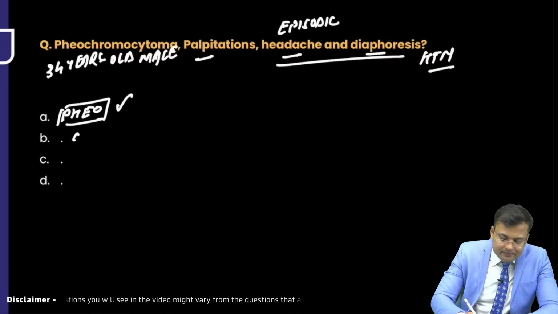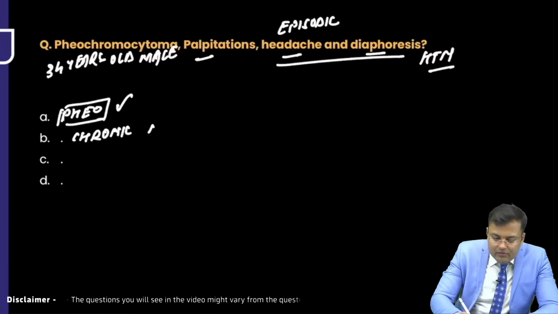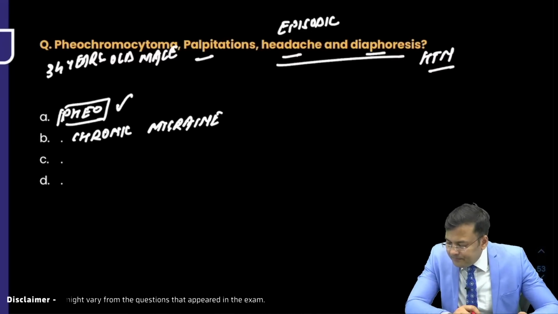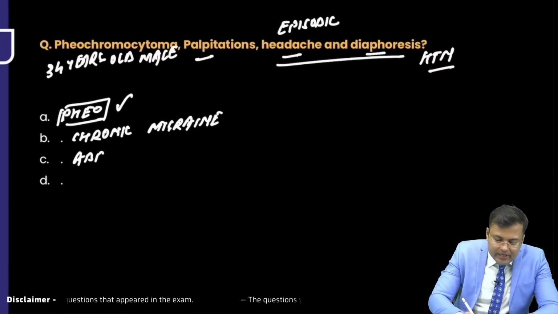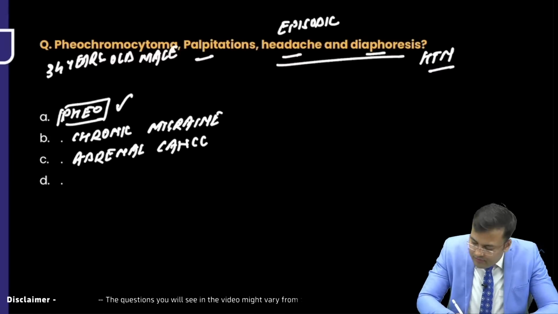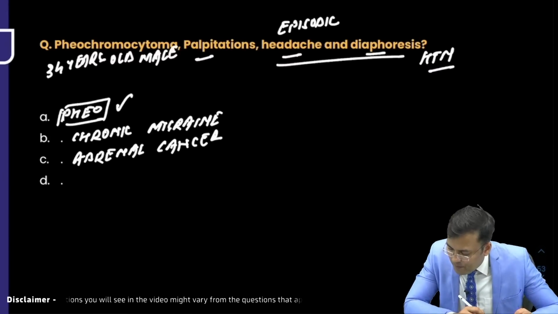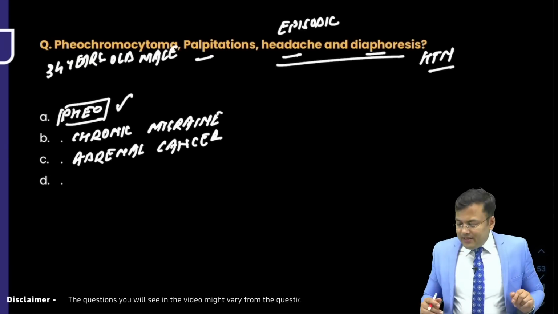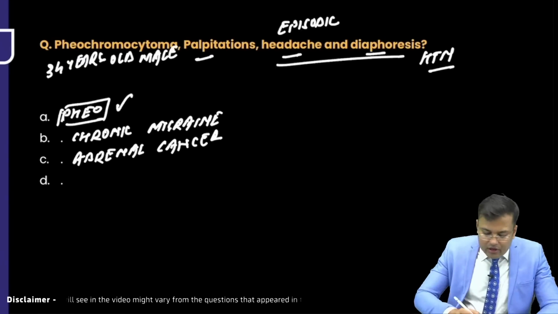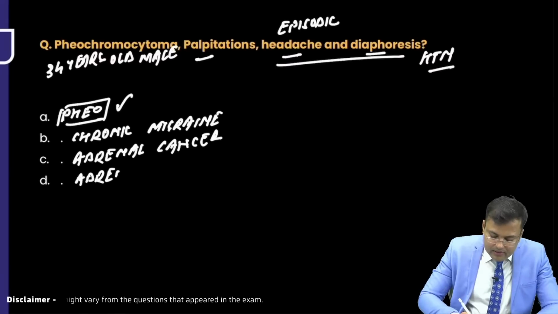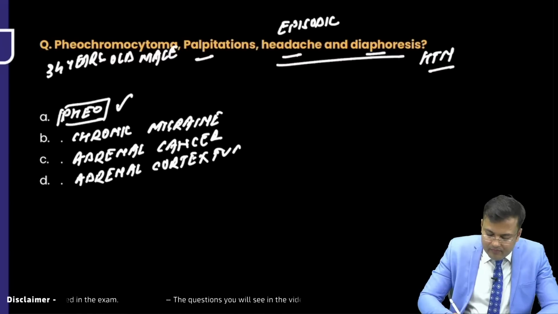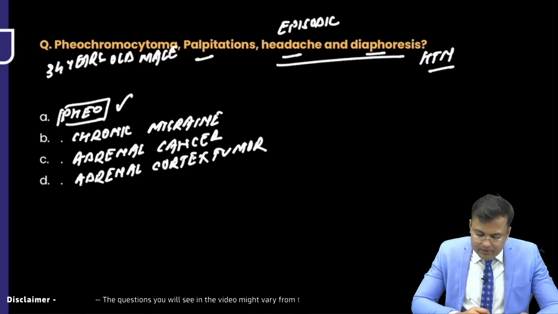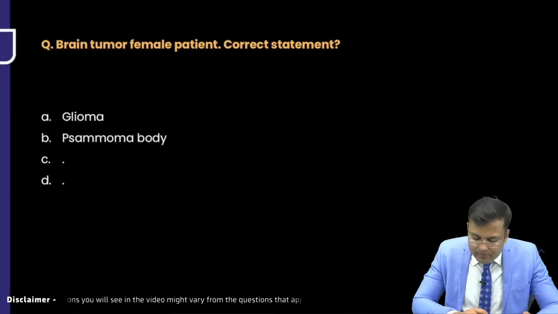Chronic migraine, okay. What were the other options? Adrenal cancer, okay. Fourth option, anybody remembers the fourth option? Yes, guys, I'm waiting. What was the fourth option? Tell me. Adrenal cortex tumor. Okay, pheochromocytoma, you know that this is arising from adrenal medulla. So correct answer is A, that is pheochromocytoma.